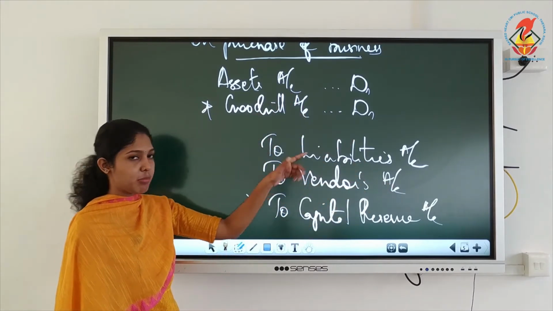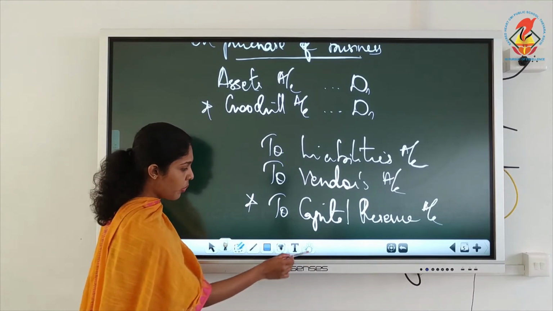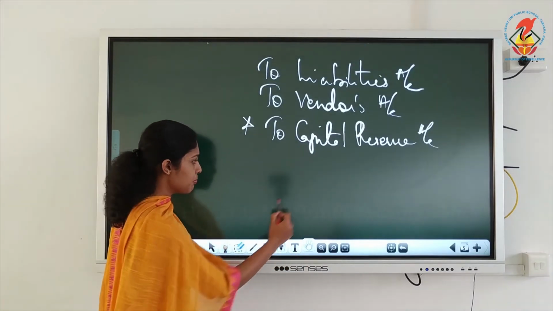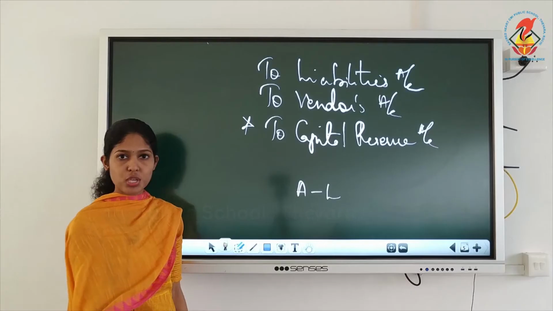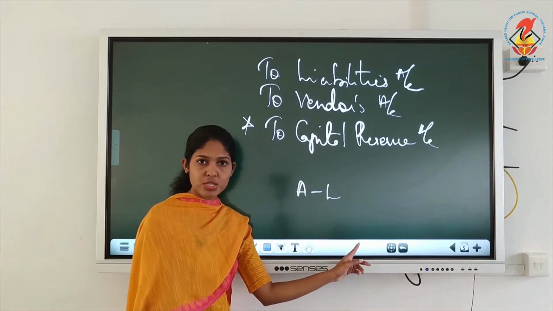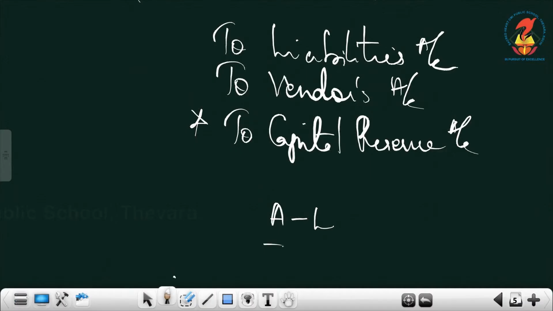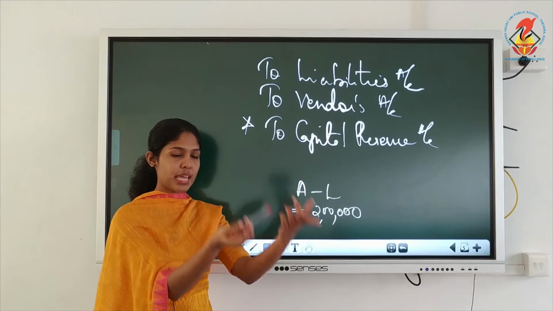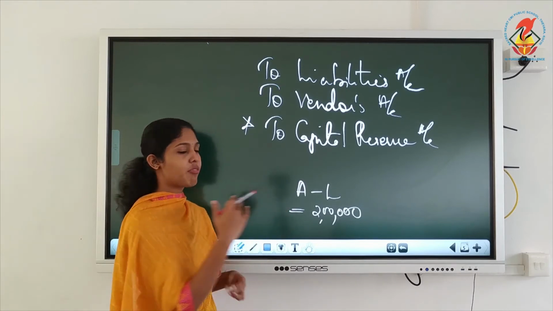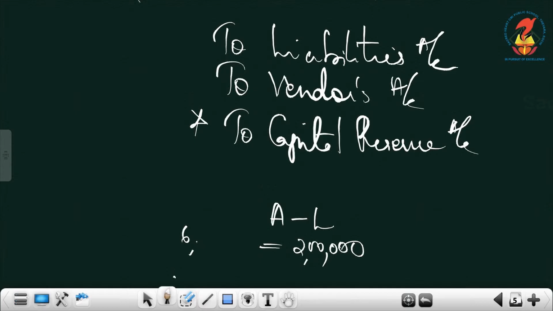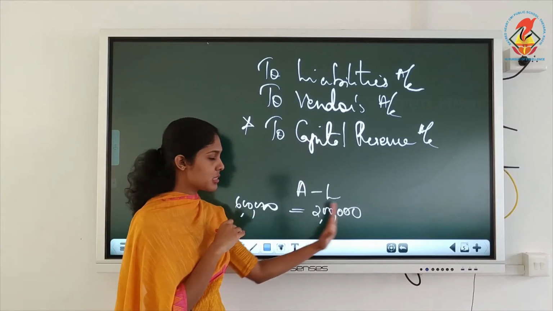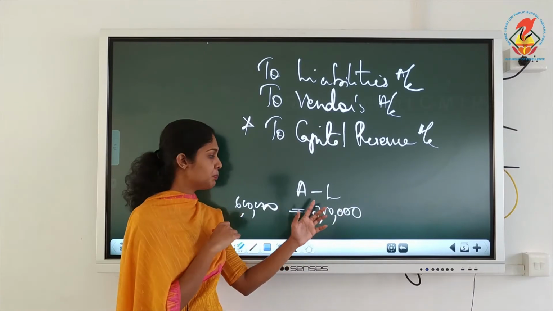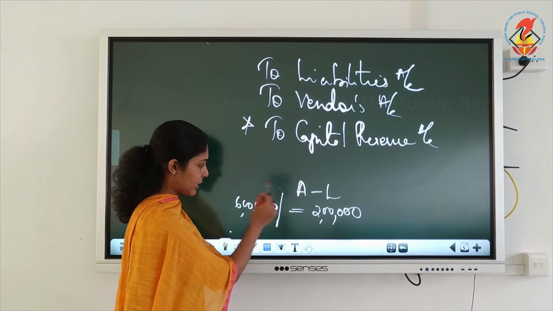See, assets and liabilities you are taking over, and you know how the company is computing the purchase consideration. They will find the difference between A minus L, assets minus liabilities. Suppose you computed the amount as 2 lakhs. Understood? Their assets and their liabilities we computed and we found the difference, we got 2 lakhs. But we paid them 6 lakhs as purchase consideration. Actually, you need to pay only this A minus L, that is the net assets figure, 2 lakhs. But you paid 6 lakhs.